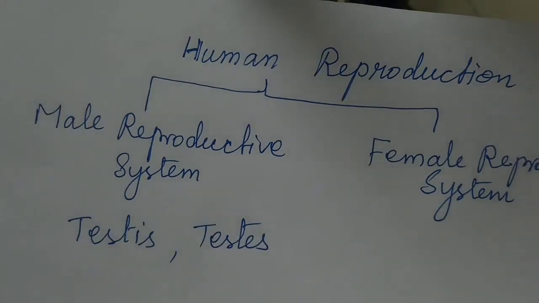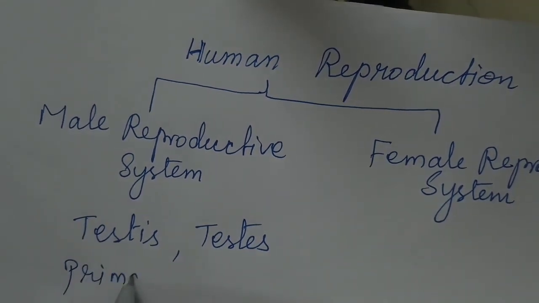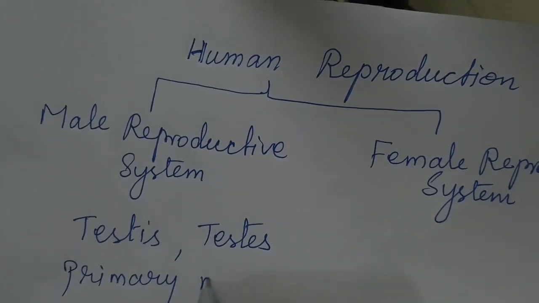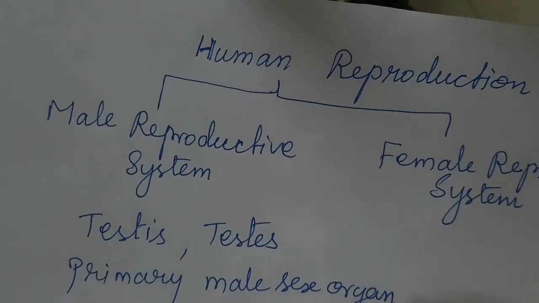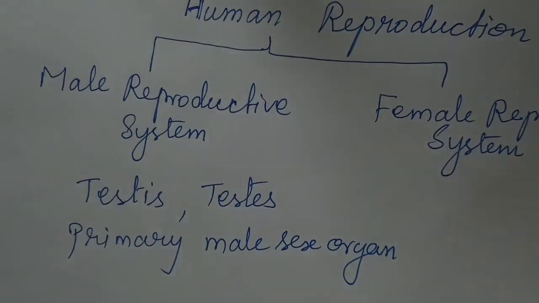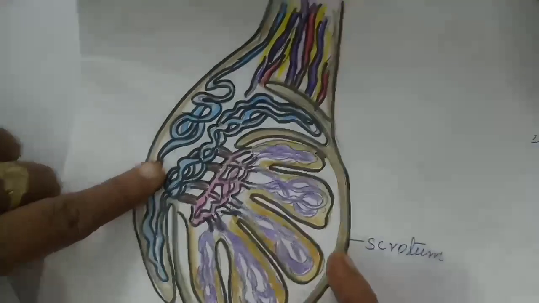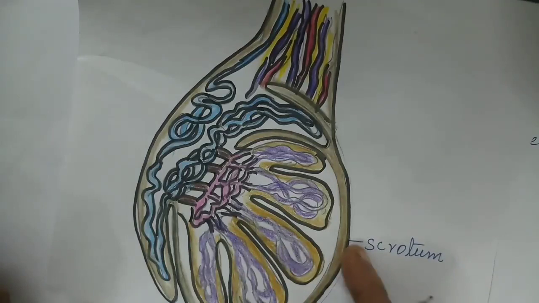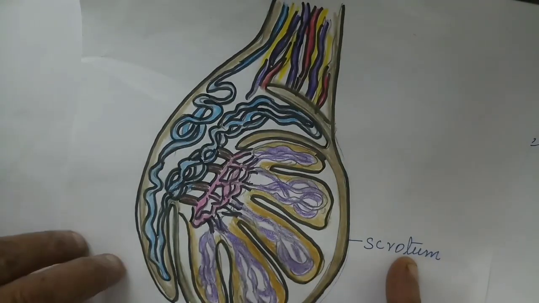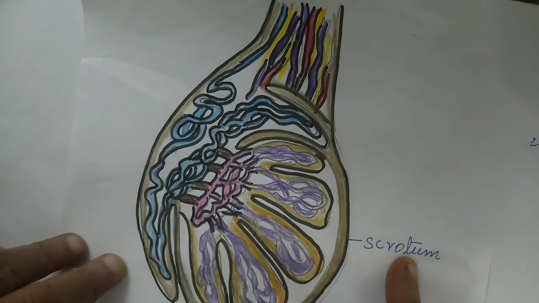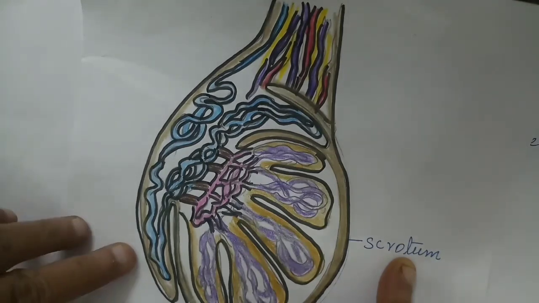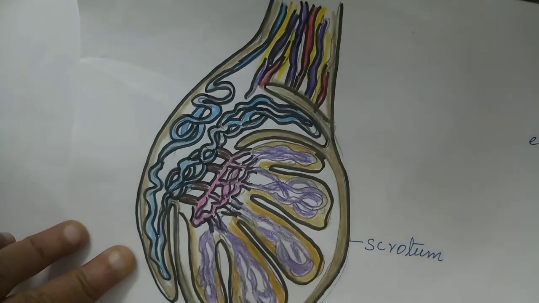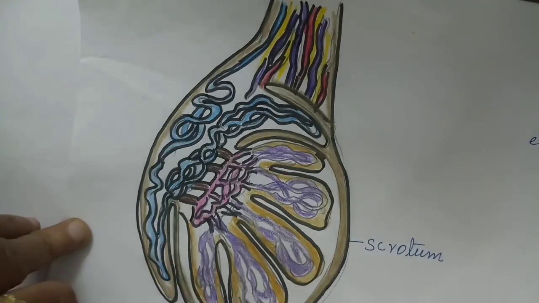Testis is the primary male sex organ. This is the structure of the testis, and it is surrounded by the scrotum. It is a thin skin which hangs outside the abdominal cavity. Then only can viable sperms be produced in the testis.